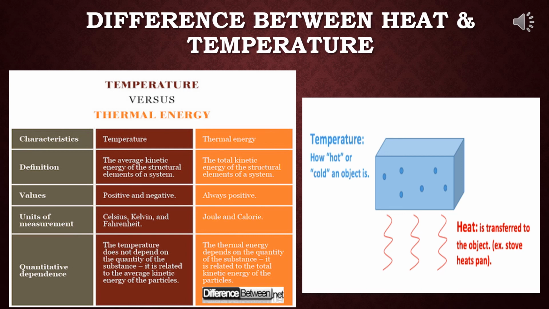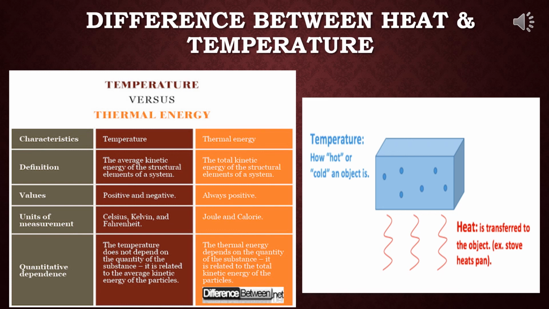And heat is, what is this? That is transferred to the object. For example, stove, heat, pan, that means that red color wave is called heat in the diagram. And the blue box is temperature. Okay. Now let's start the differences. You know that these differences are very important.